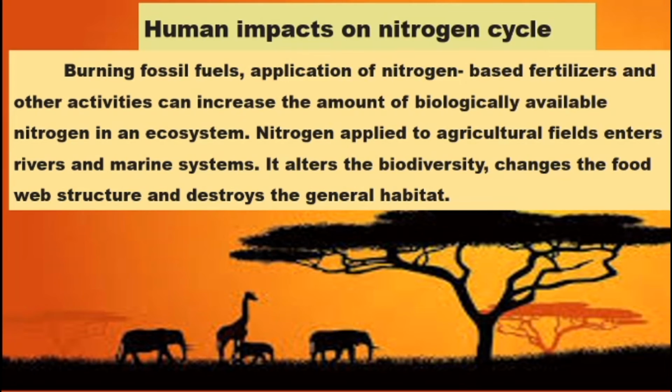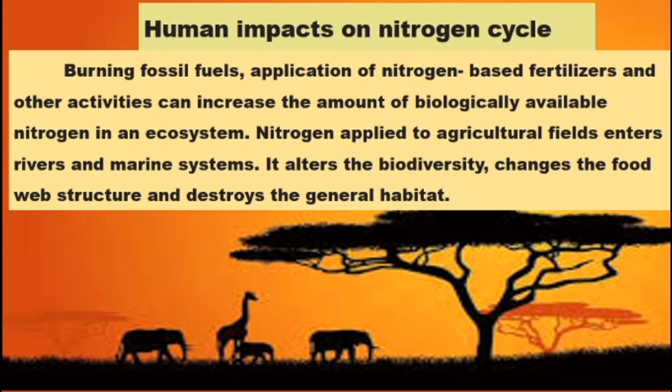Nitrogen applied to agriculture fields enters rivers and marine systems. Some of the fertilizer which we use for agriculture goes to the river or marine system. It disturbs the biodiversity, changes the food web system and destroys natural habitats.